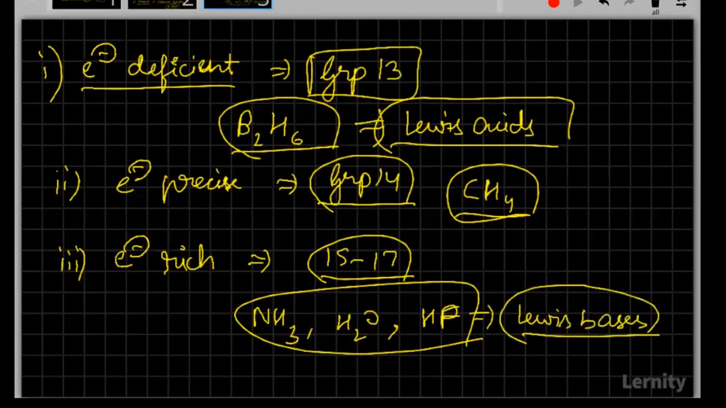Nitrogen will have one lone pair, and oxygen has two, whereas fluorine will have three. As they have the ability to donate these electrons, they are named Lewis bases. So please remember that this Lewis theory is based on the lone pair electron donor or electron acceptor. Now the third one that we have is metallic or non-metallic hydrides.